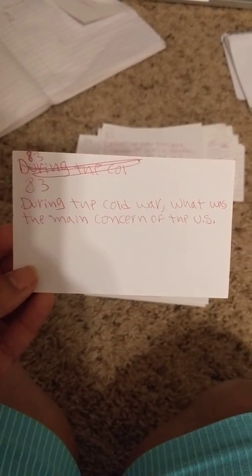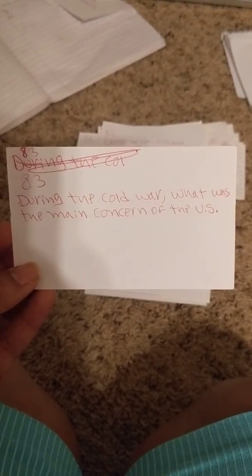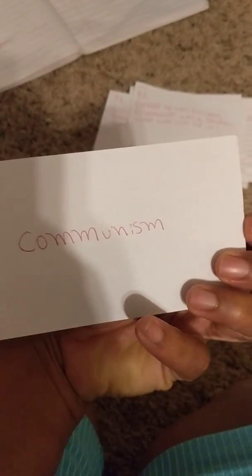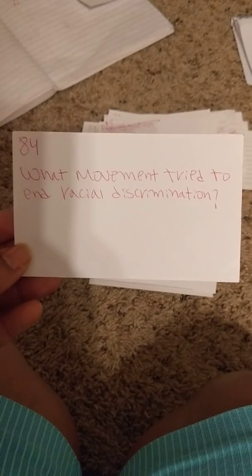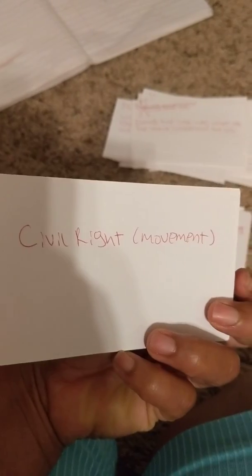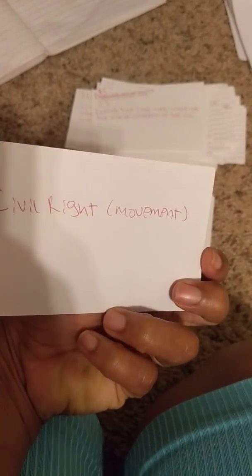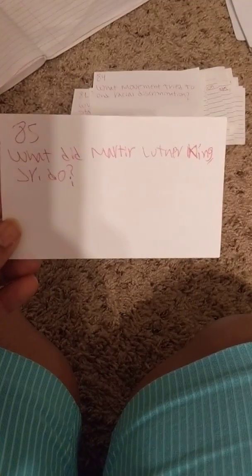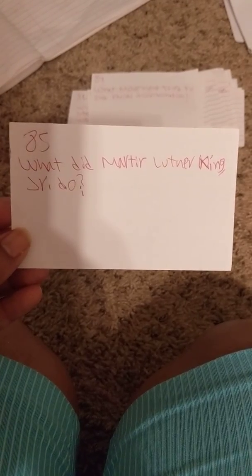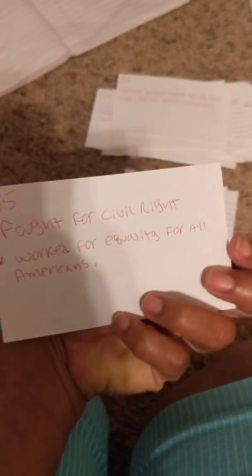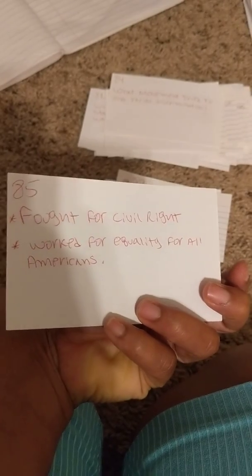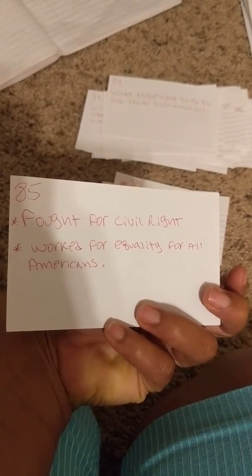During the Cold War, what was the main concern of the U.S.? Communism. What movement tried to end racial discrimination? The civil rights movement. What did Martin Luther King Jr. do? Fought for civil rights. Worked for equality for all Americans.